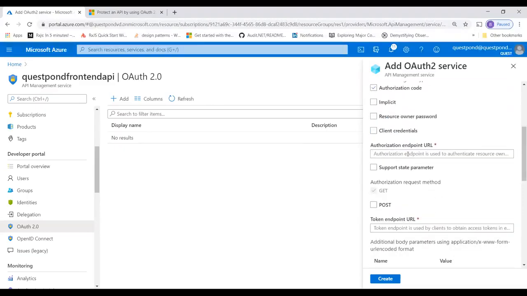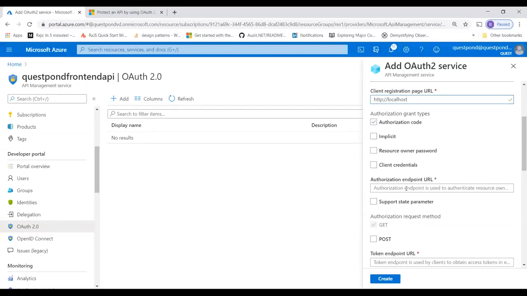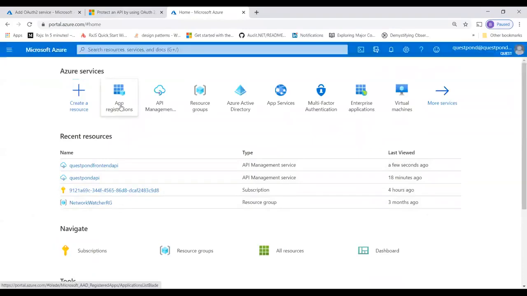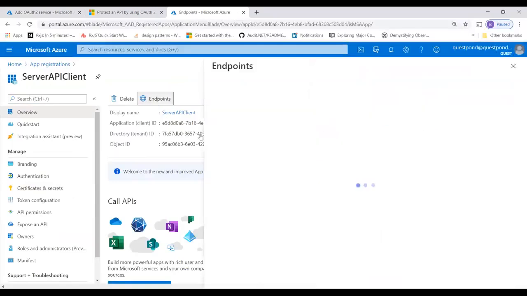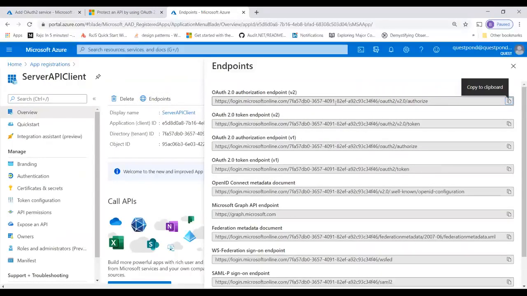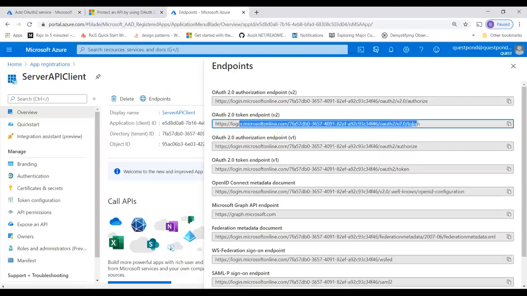Authorization endpoint URL. That means now from here, we are saying to this client, where will you hit to authorize yourself? You will hit, actually, let me again go back to our portal. So here, he will hit the server API client, and in this, he will hit over here to this authorization endpoint. So I'll say that this is an authorization endpoint, to say that this is my user ID and password, and the token is received from this endpoint. So if you're using OAuth 2.0, you will take this for authorization and this for the token. So you make a call here, you get a token in this link.